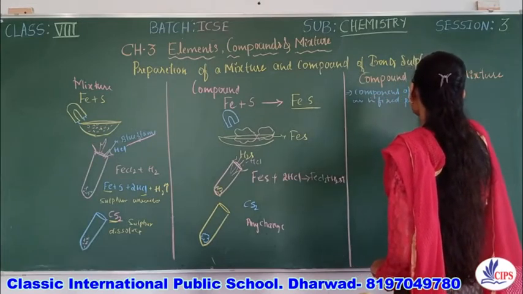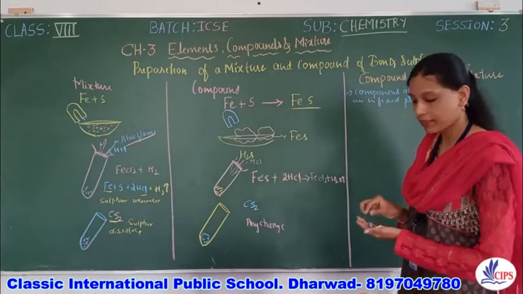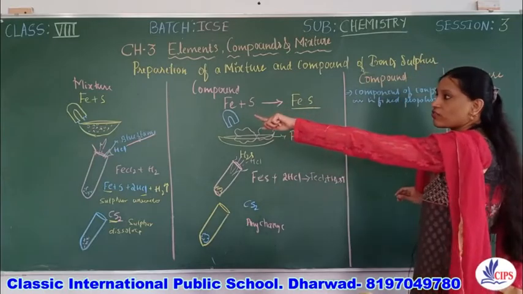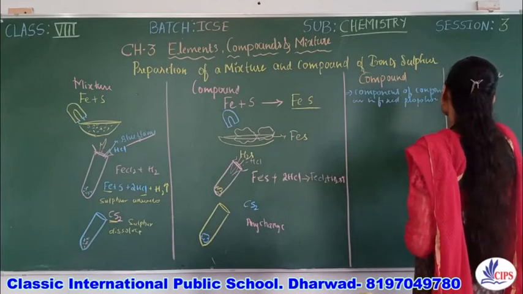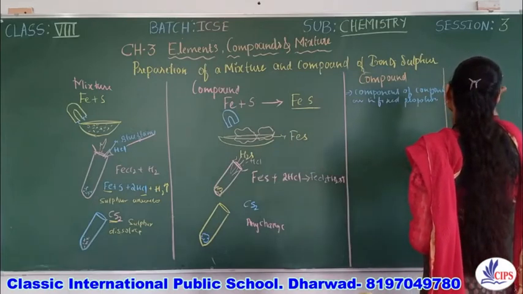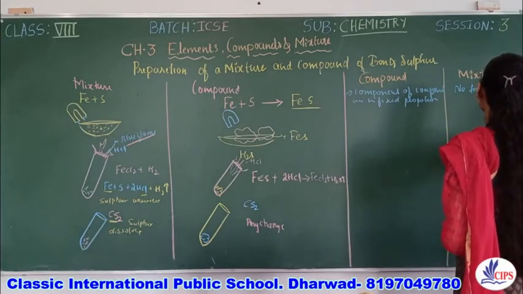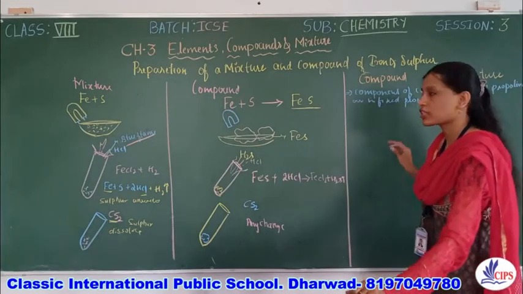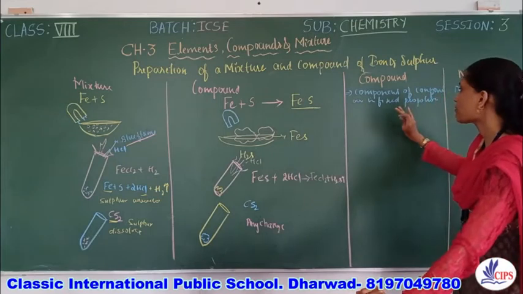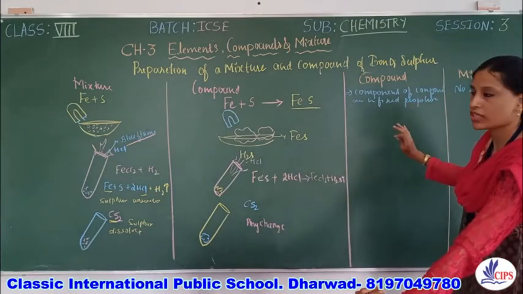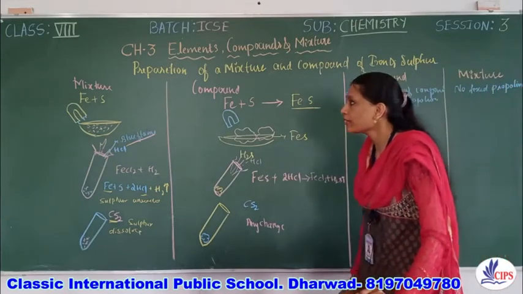Then only a compound can be formed, right? Whereas in case of mixture, there is no fixed proportion by mass.